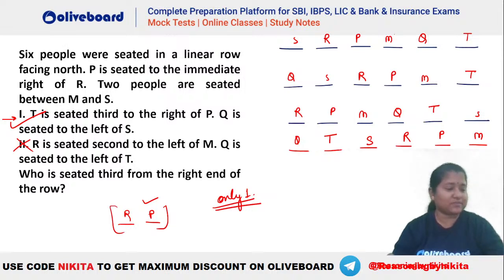1 alone is sufficient. Someone asks: I've taken only one case in the second one. No, you have to consider all the cases, right? Why? Because unless you know that there are multiple possible answers, you cannot do data sufficiency. You will have to take all the cases possible.